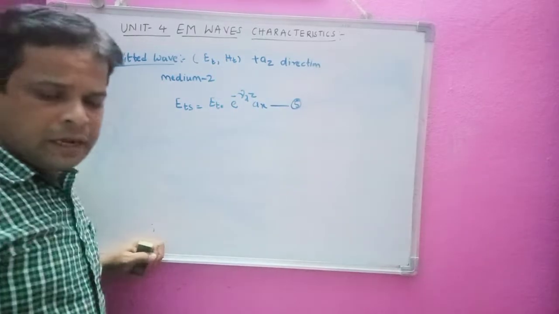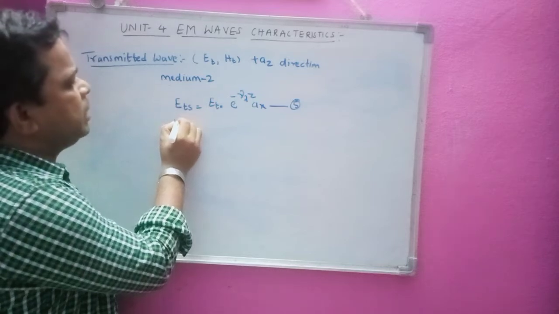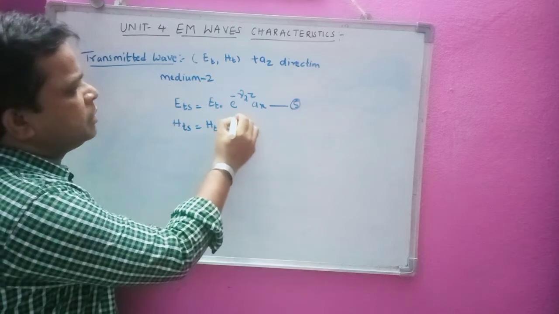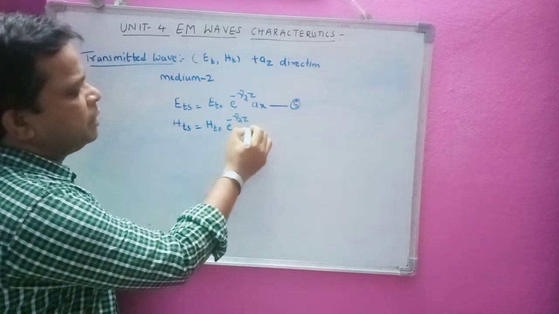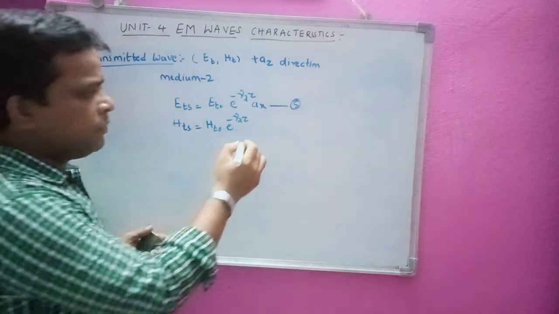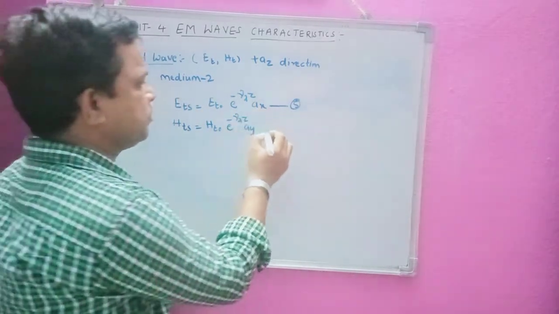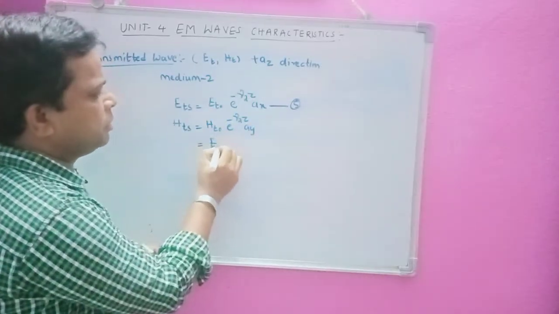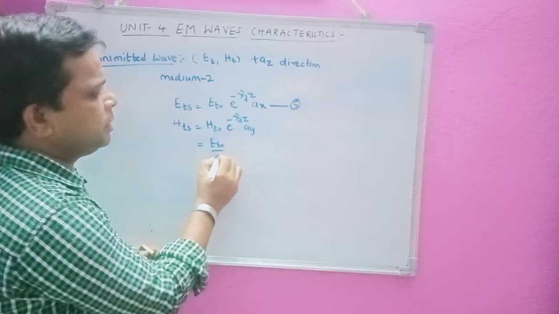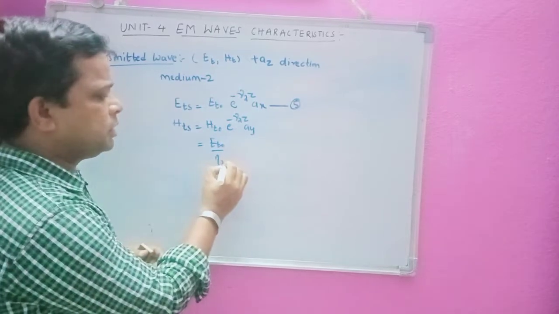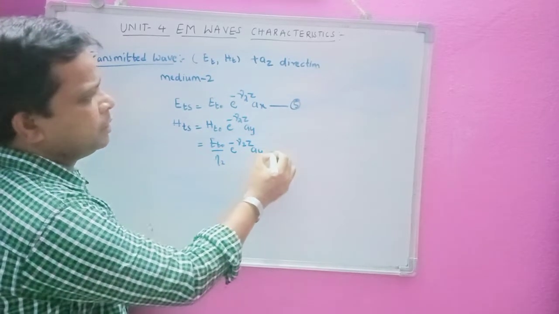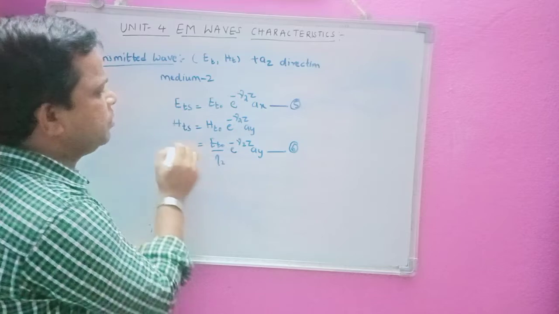And then similarly I can write the HTS as HT naught e power minus gamma 2z ay. So this is in the positive only. Now I can write this equation in terms of ET naught by, now this eta will become eta 2. Why? Because it is in medium 2, e power minus gamma 2 z ay. So let us consider this as equation number 6.